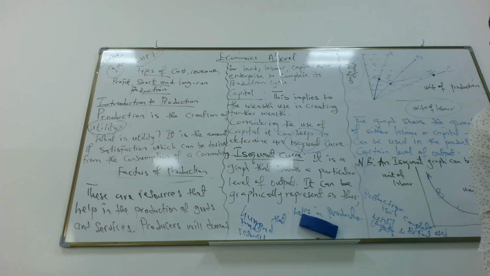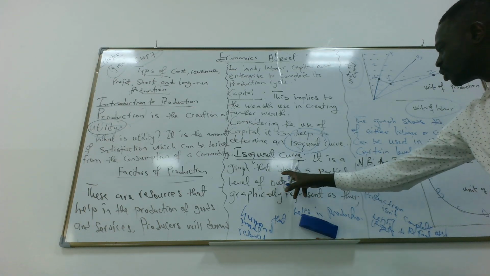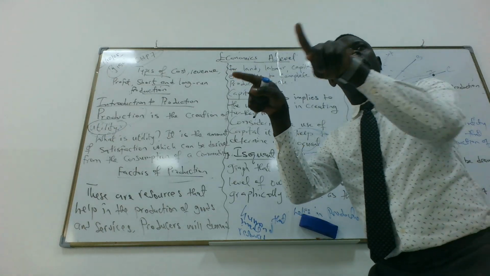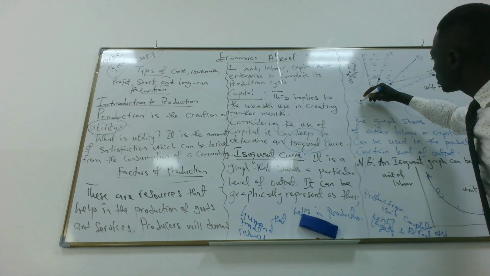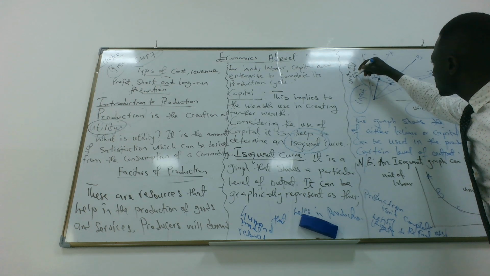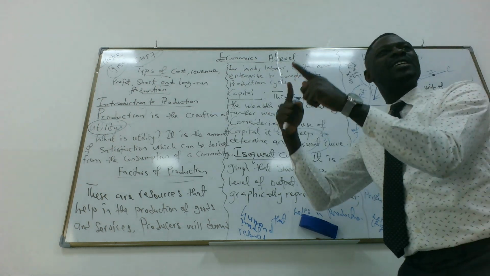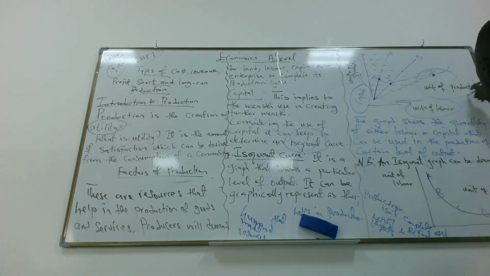Do we get it or not? It's the graph that shows a particular level of output, which is the same as combining the inputs. The input is capital, the input is labor. Input has to go through processing to give us what? Output. Do we get it, please?